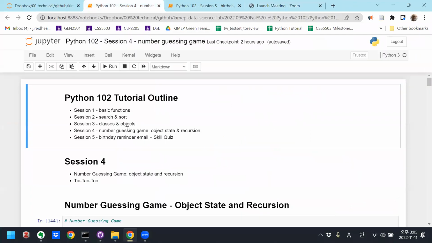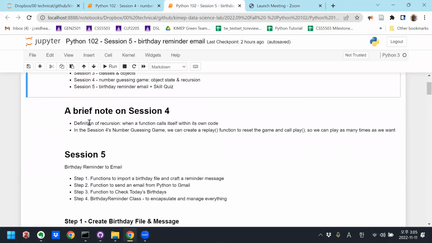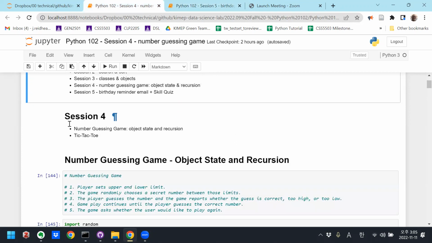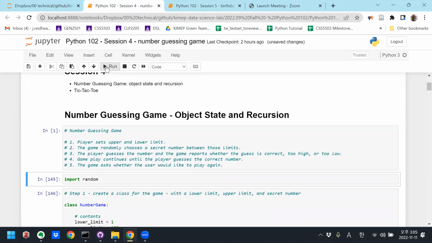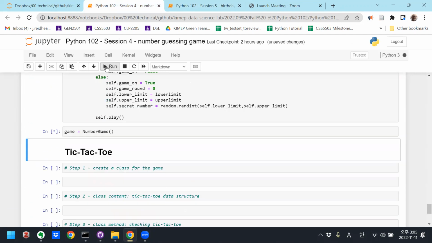So very quickly, for session 4, there was a question about whether we can use the number guessing game class to call itself to play again. Right after class, I realized we could just make a replay function and reset the game to play again. I just want to show that because we kind of left it hanging at the end of class last time.